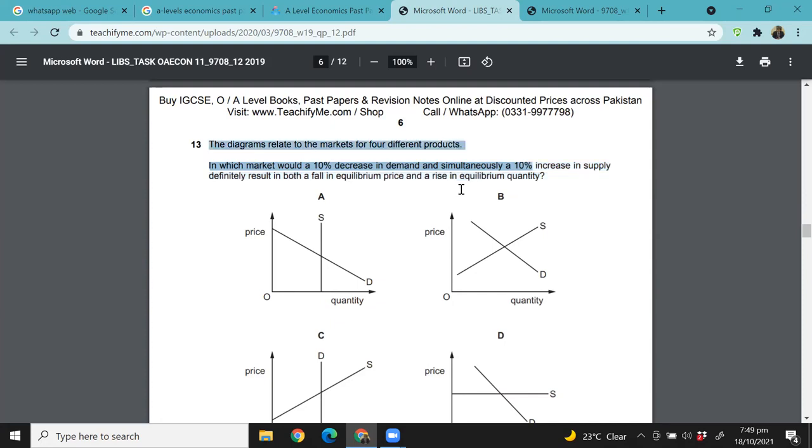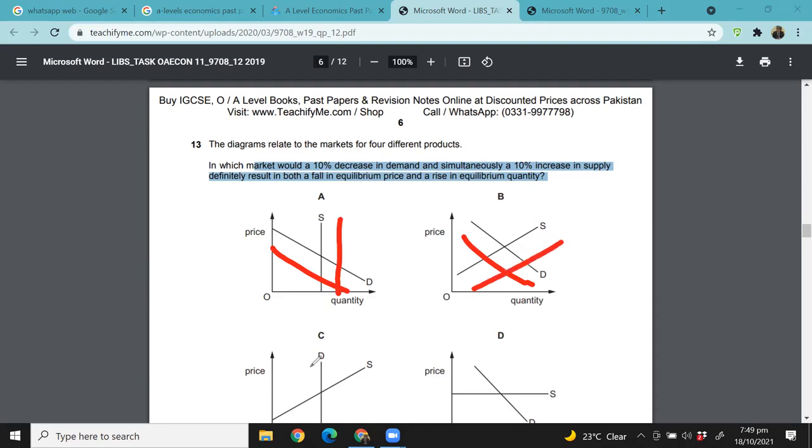So the diagram shows the market for 4 products. In which market would a 10% decrease in demand and a simultaneous 10% increase in supply, so demand is decreasing, so demand has to shift to the left, and a 10% increase in supply, would definitely result in a fall in the price and a rise in equilibrium quantity, right?